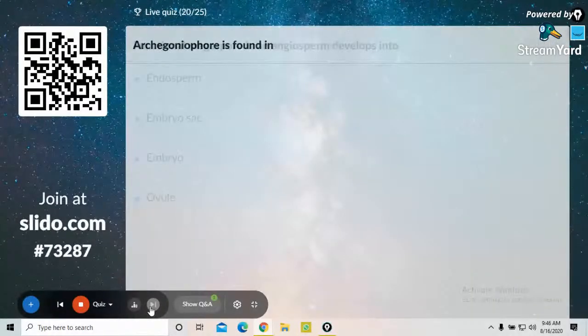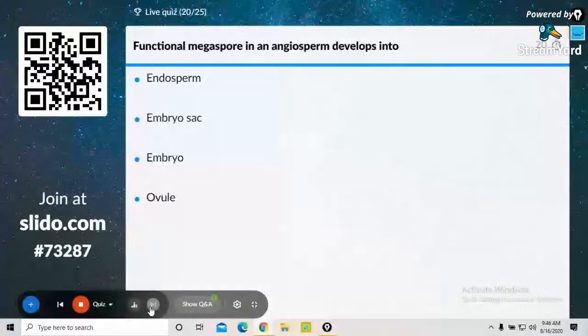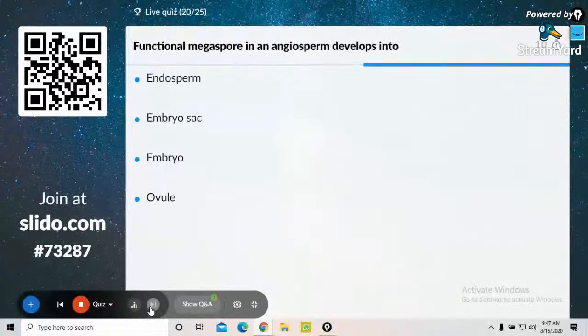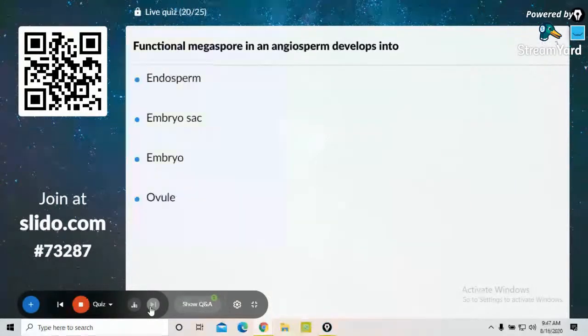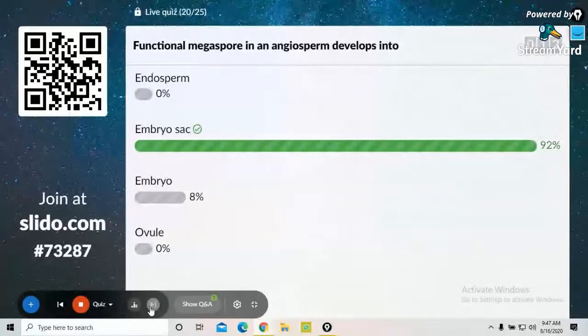Simple question again. Functional megaspore in an angiosperm develops into endosperm, embryo sac, embryo, or ovule. Yes, it is embryo sac. It's never embryo. Next one on the screen.